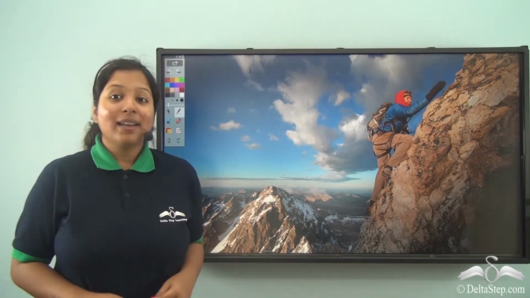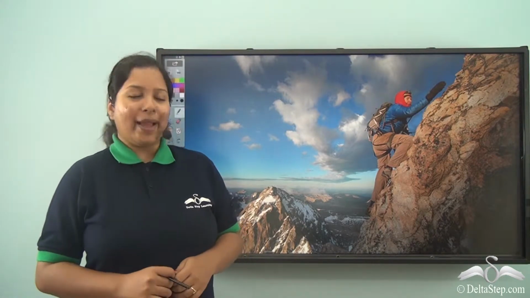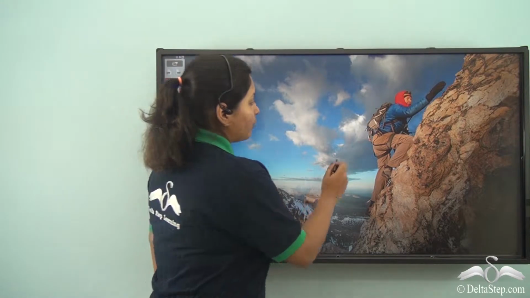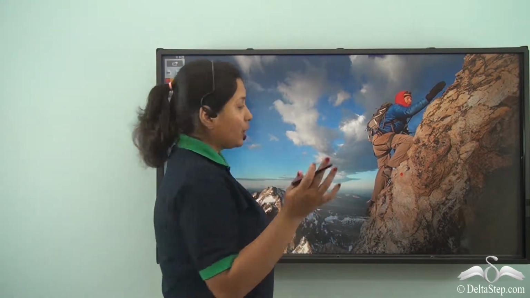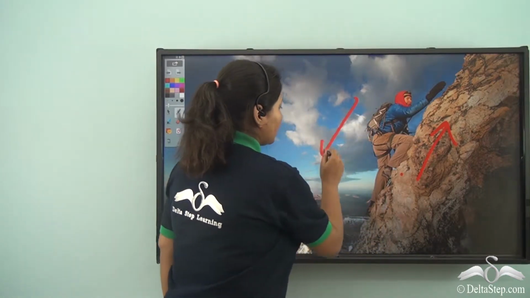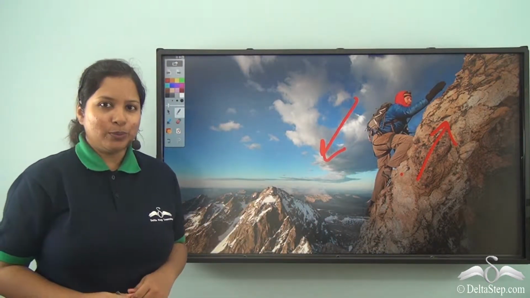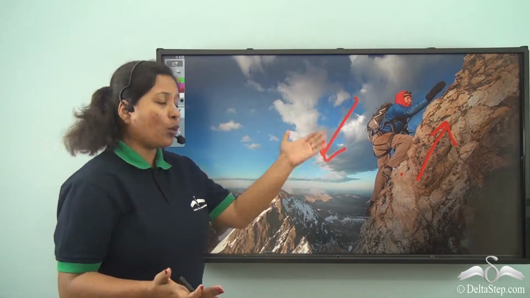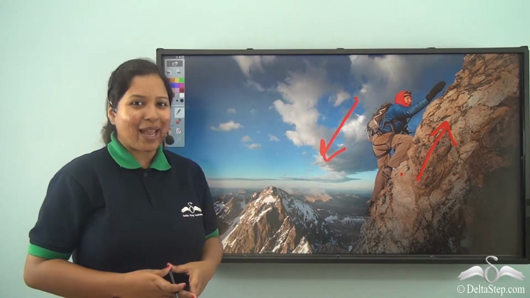Today we are going to learn what are the different kinds of shelter all across the world and why do we need it. Well, let me ask you a question. What if you have gone for a trekking and you need 5 days to go up the mountain and 3 days to climb down? What would you do? Would you take your house along with you? Is it possible to carry?